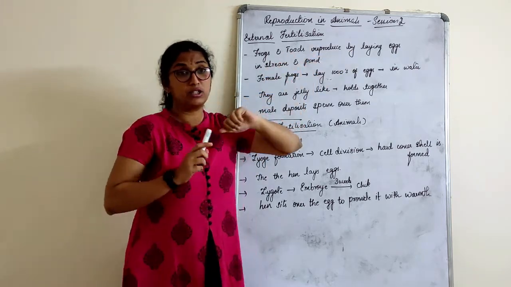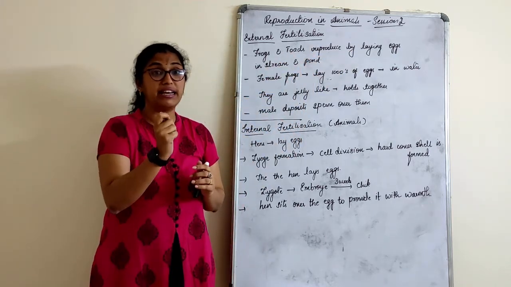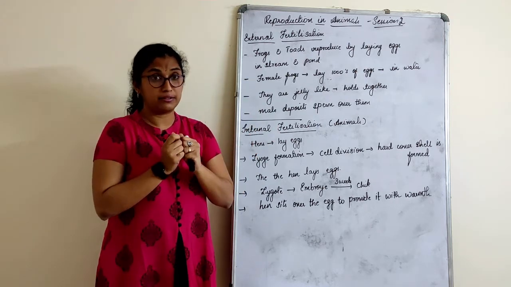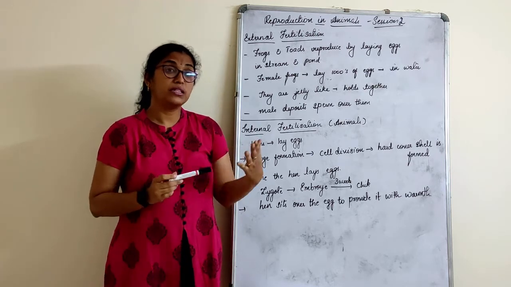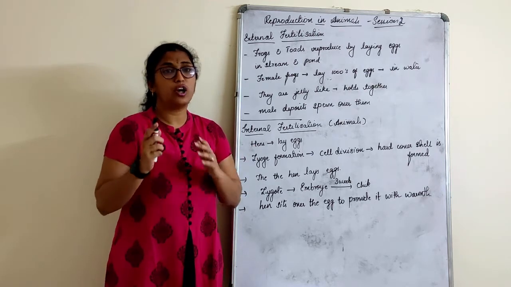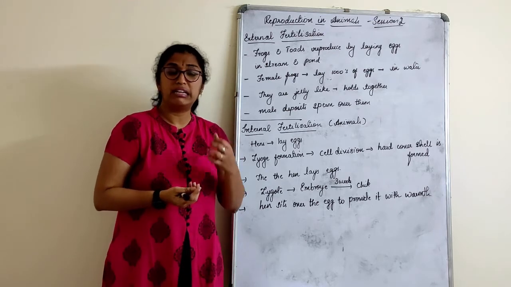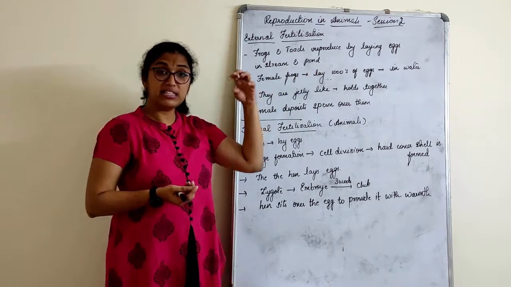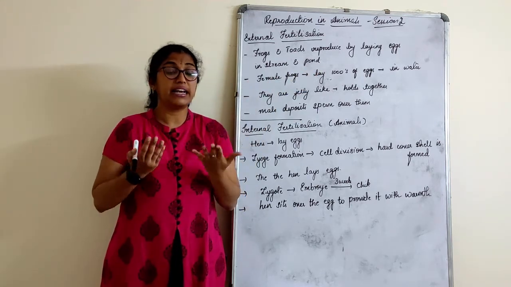For reproducing, these are laid. That jelly-like structure will hold those many thousands of eggs together, right? But still, as I had told, in external fertilization the survival of the offspring, the young ones, is very low, because when these eggs are laid, they don't have any external protection.